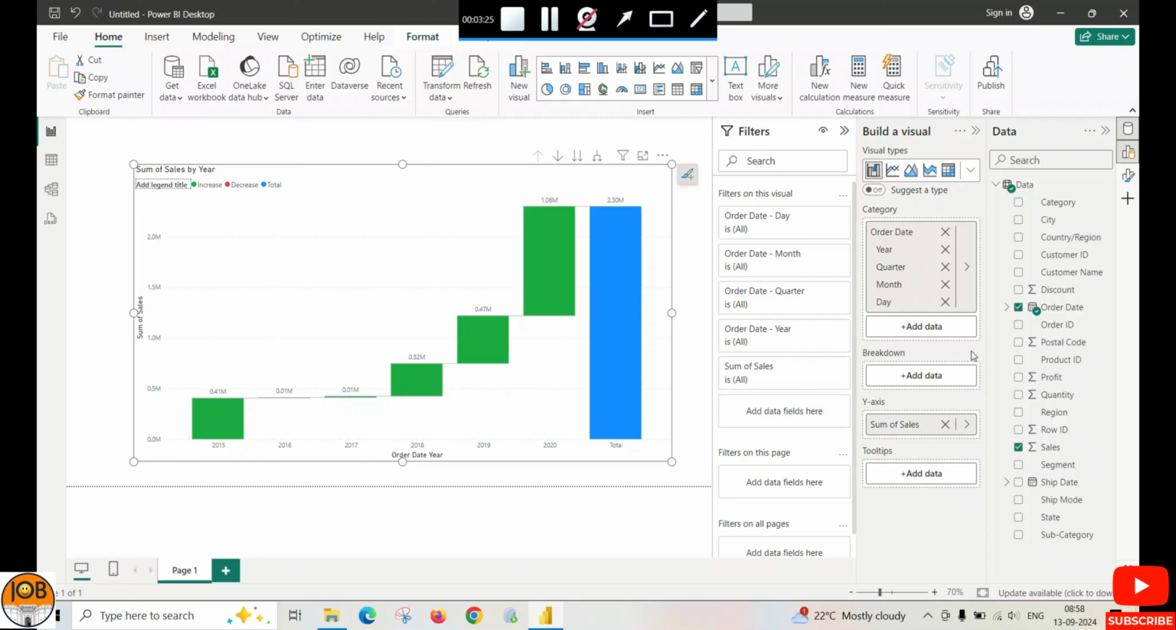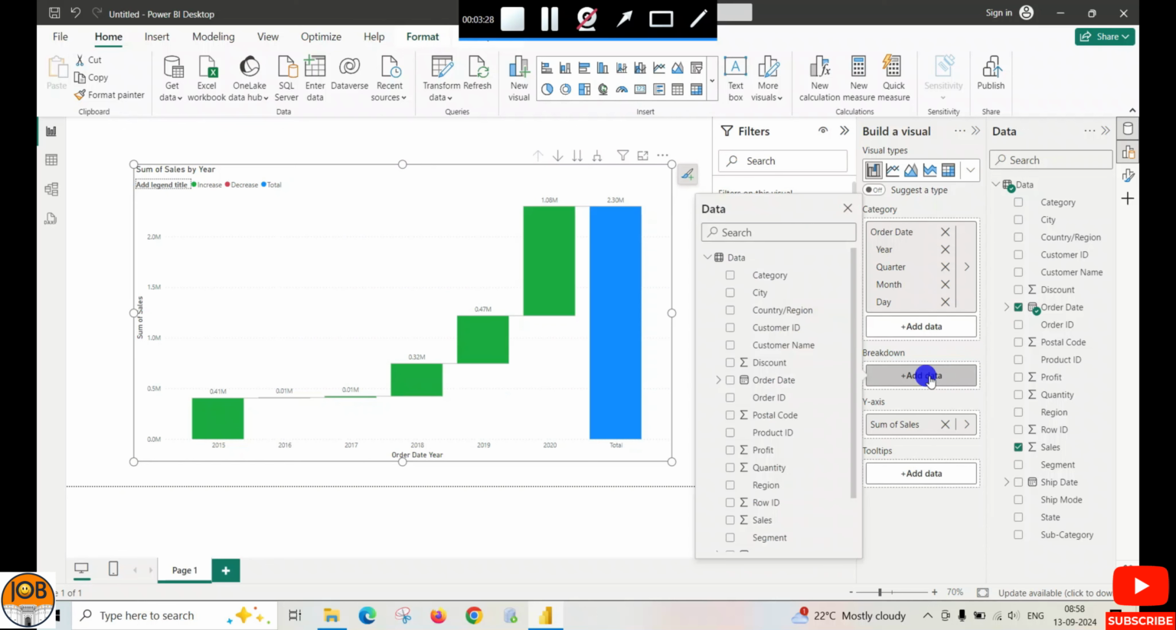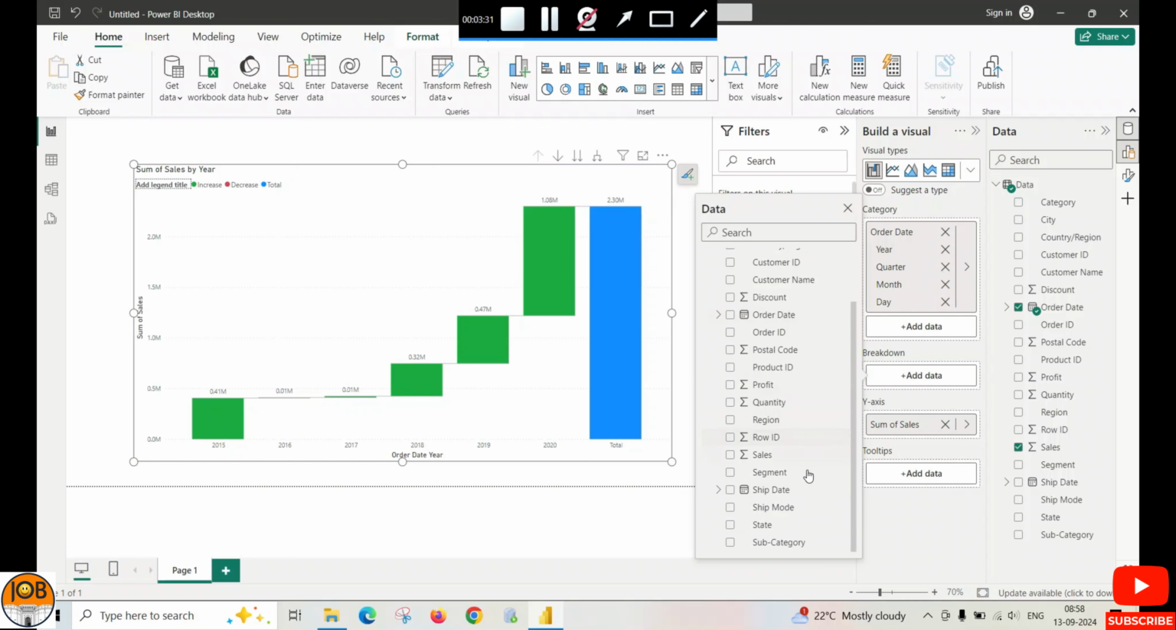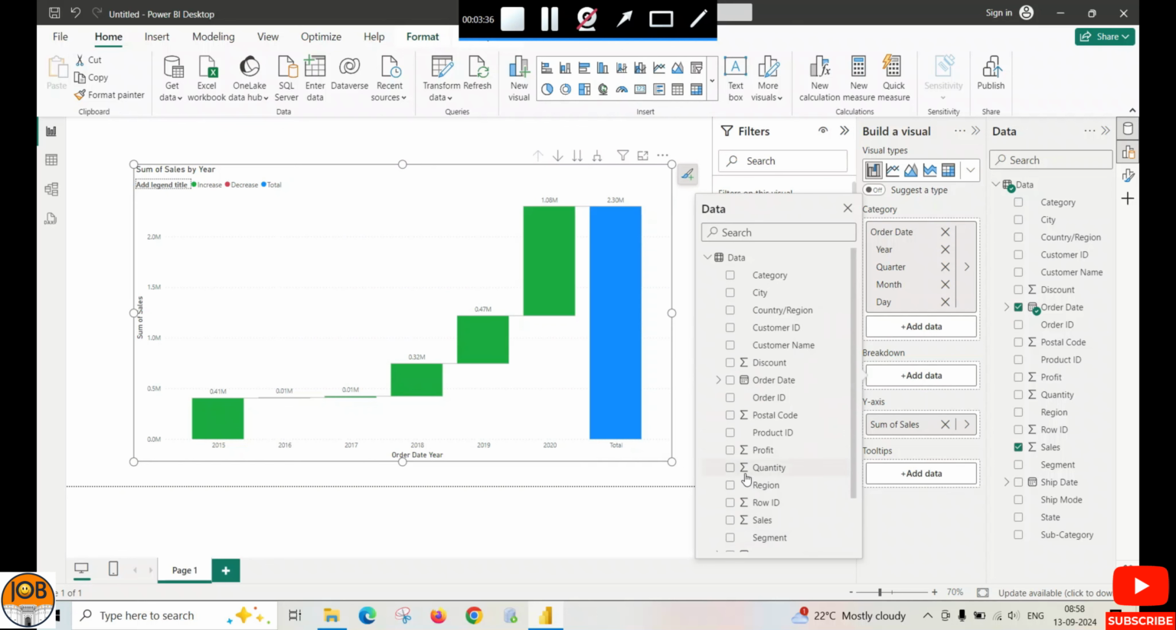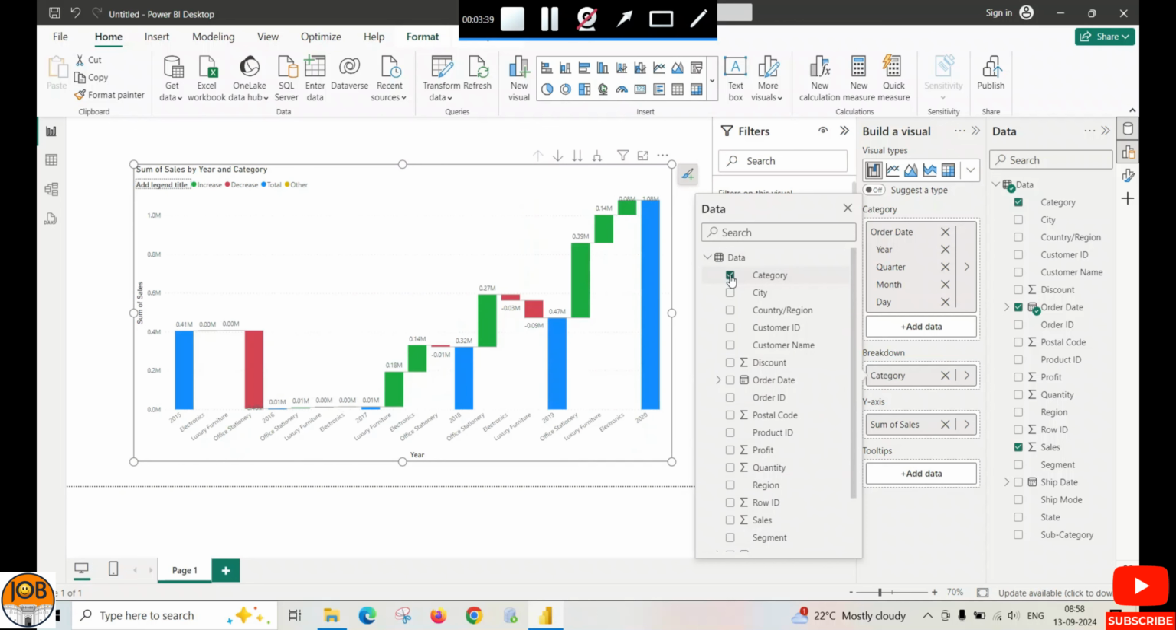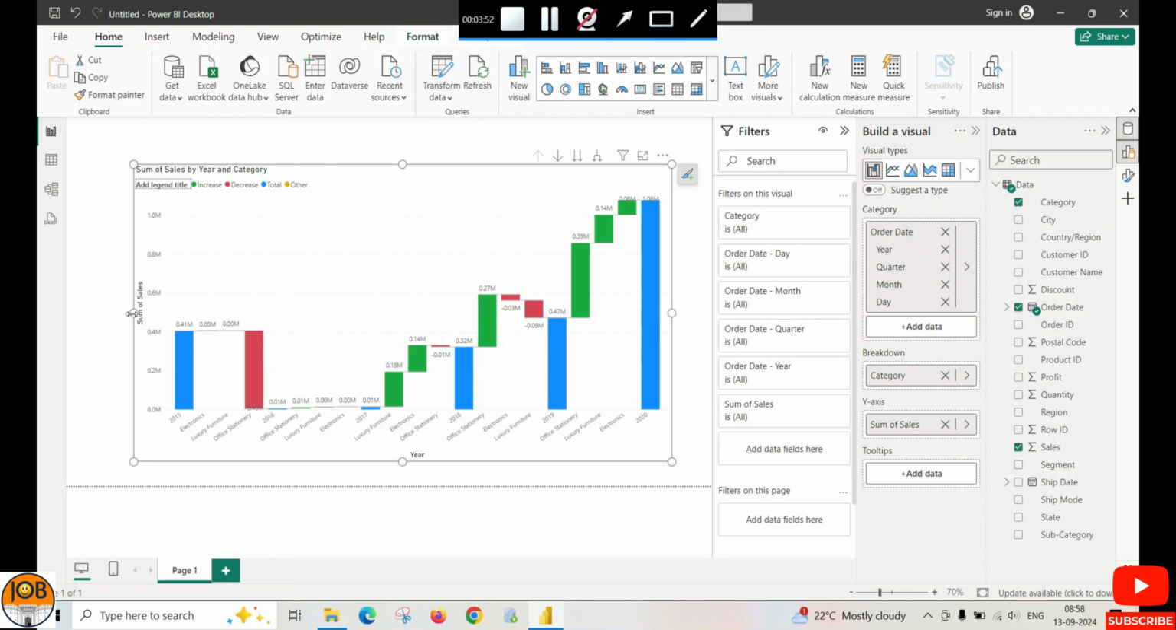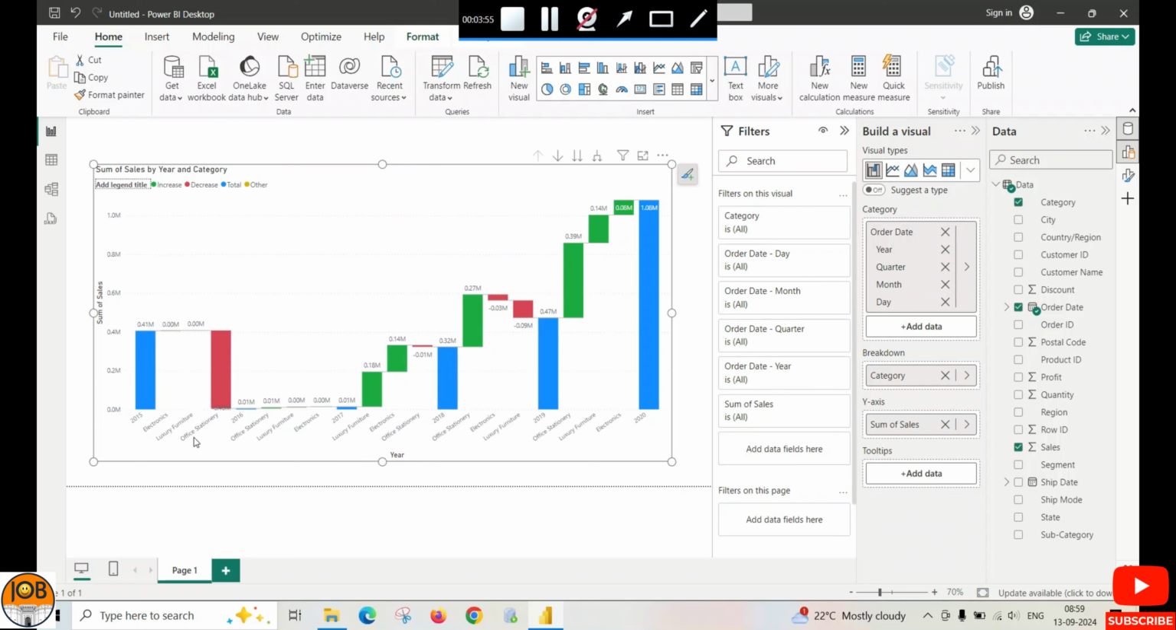Here you can also take the help of one option, Breakdown. Here first I am going to add the category option. So basically we have three categories: electronics, luxury furniture, office stationery. So here you can easily analyze that office stationery is responsible for the sales decrease in 2016.